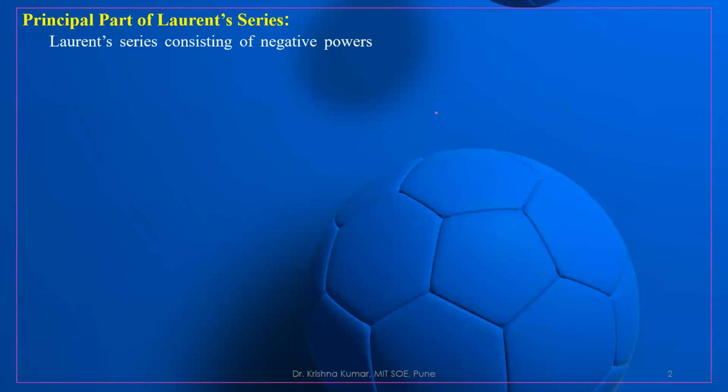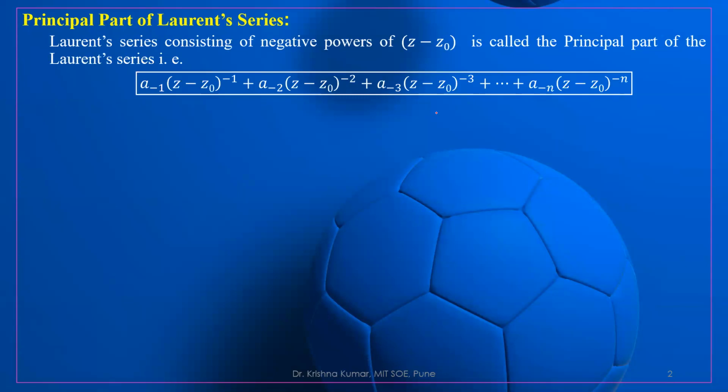Similarly, what is the principal part of the Laurent series? The principal part is the negative part. The Laurent series consisting of negative powers of z minus z0 is called the principal part of the Laurent series. That is a minus 1 times (z minus z0) to the power minus 1, plus a minus 2 times (z minus z0) to the power minus 2, up to a minus n times (z minus z0) to the power minus n.